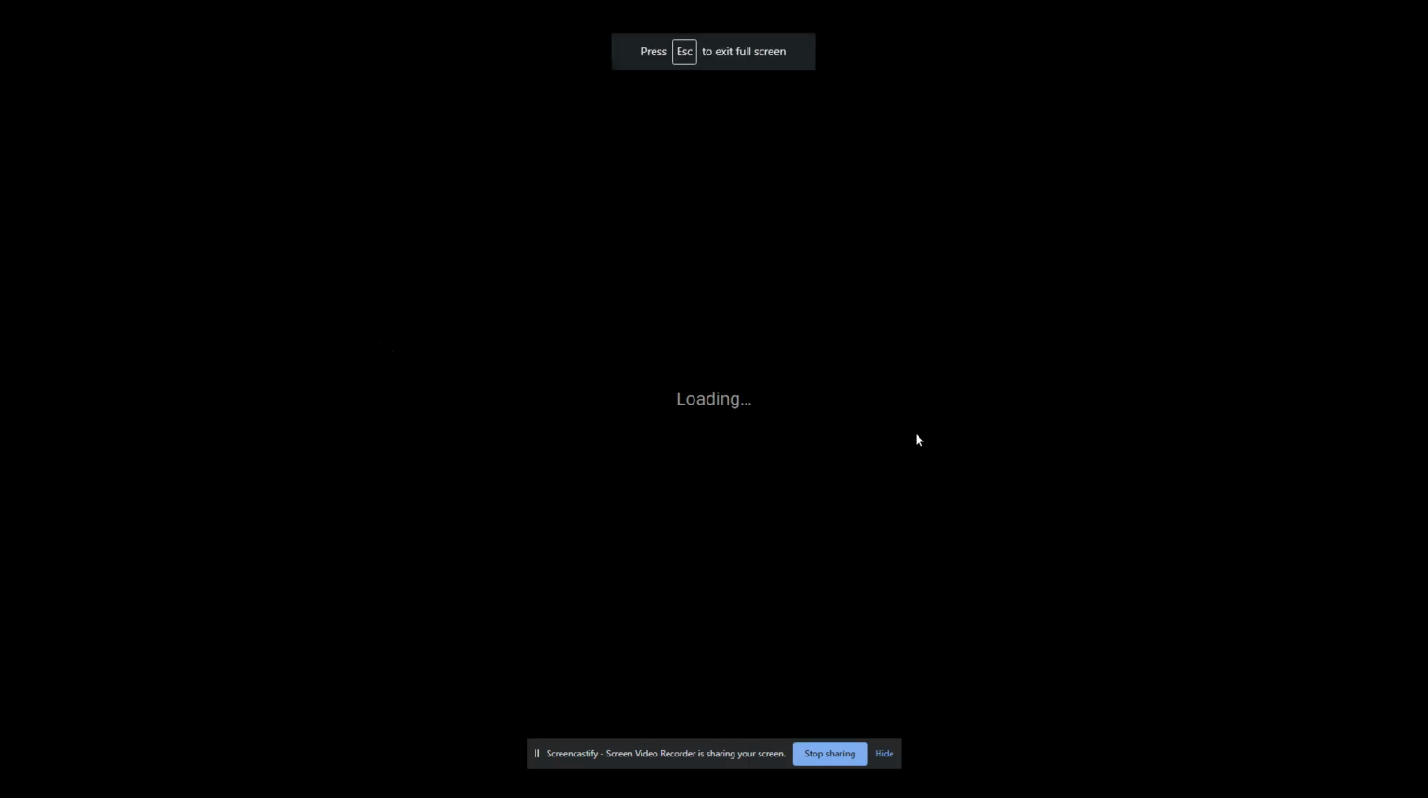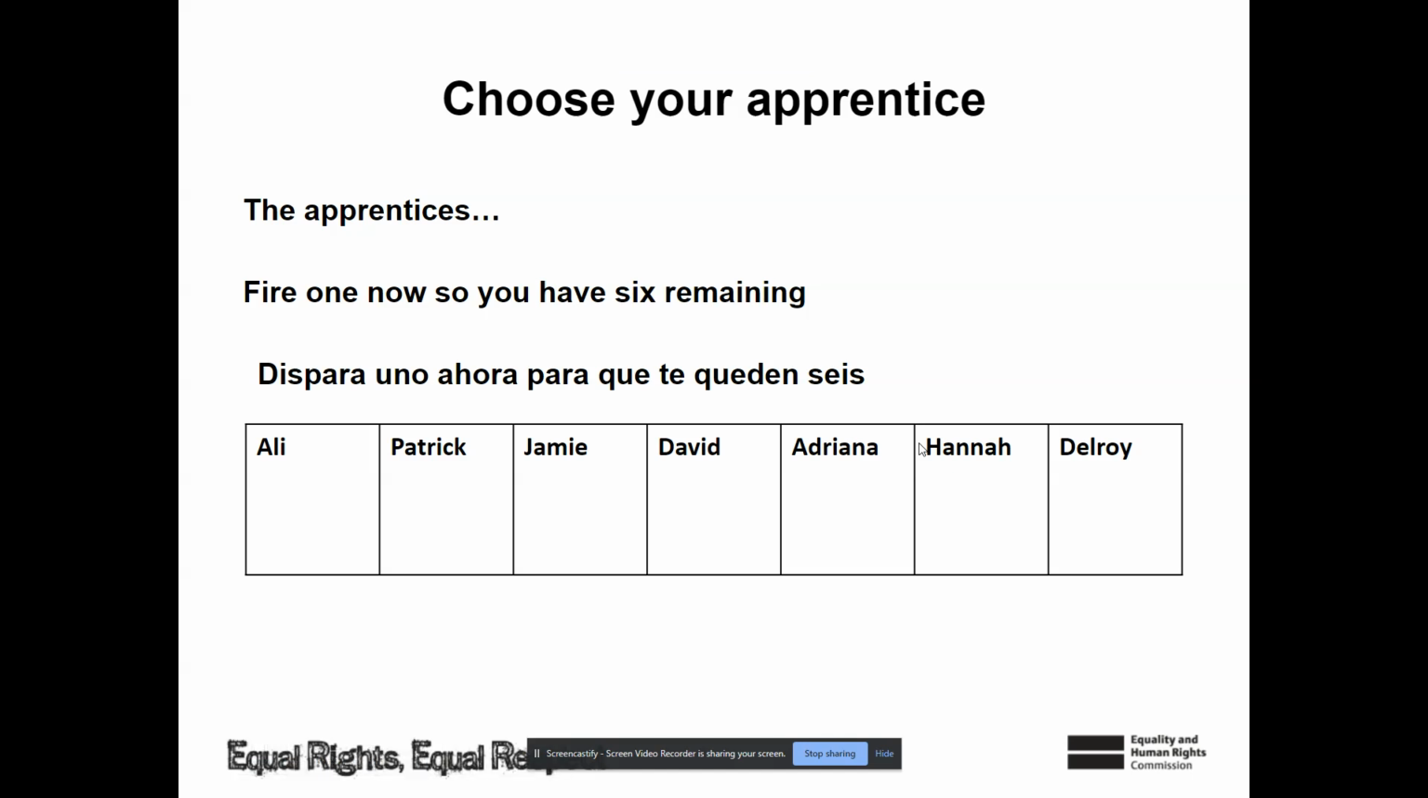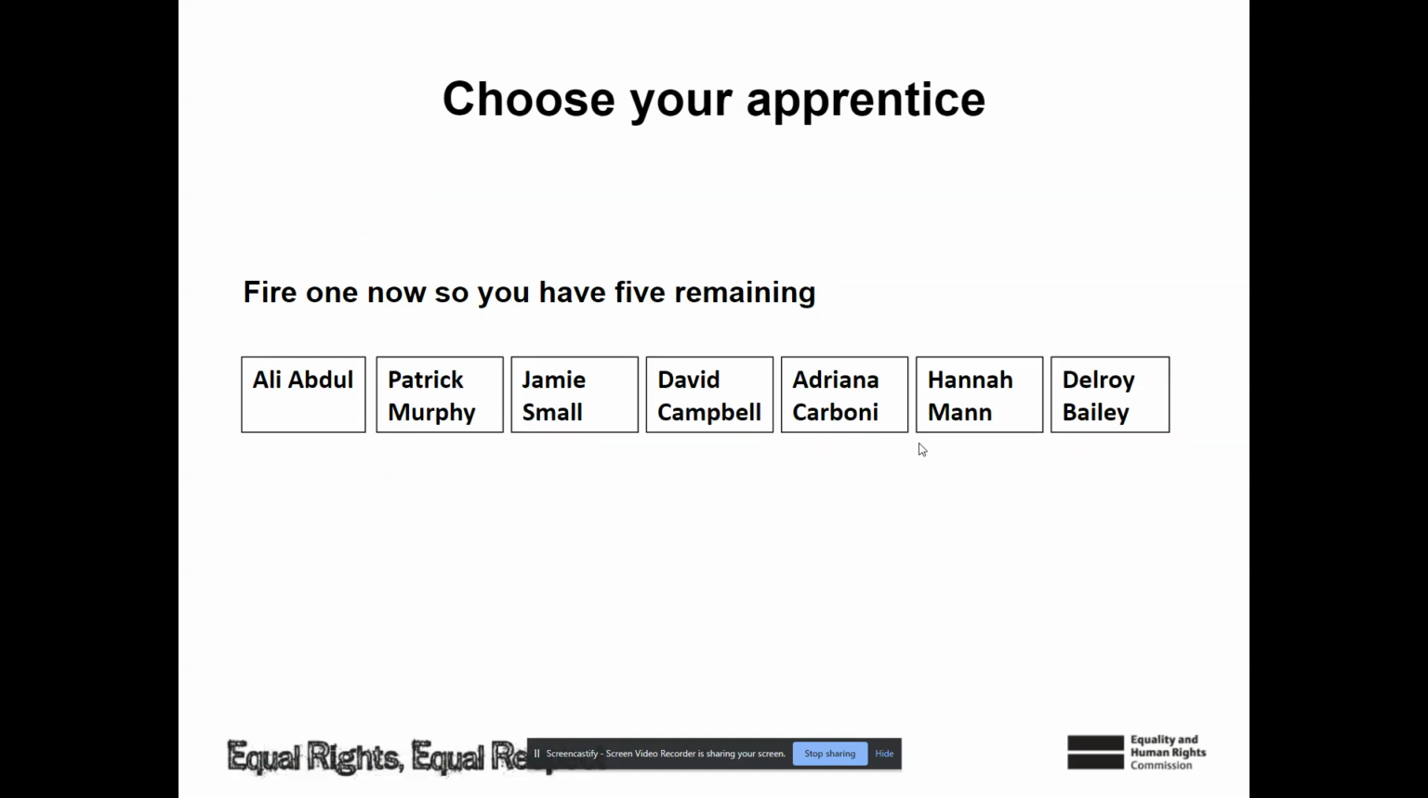All right. So once you have fired them and put an X on their name, now I'm going to tell you, here's their full names. We have Ali Abdul, Patrick Murphy, Jamie Small, Dave Campbell, Adriana Cabroni, Hannah Mann, and Delroy Bailey. So last round you fired someone. So this one, now that you see their full names, go ahead and fire someone.